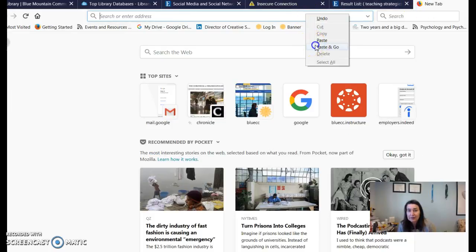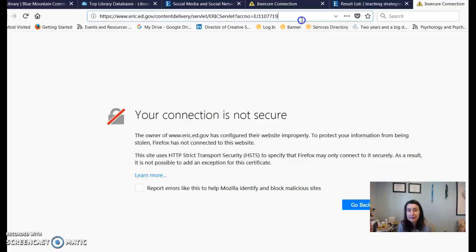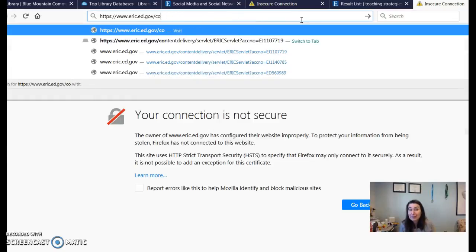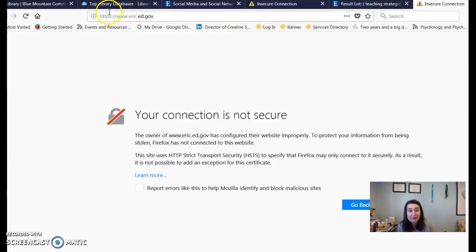I just copied that URL. I'm going to go from here. Really? I'm so curious. I'm going to show you probably what you would do the rest of your life as soon as you leave school and not have access. Nope, this is a federal government thing. Fascinating, so it's not attached to BMCC. That's kind of scary. What if I take out the S?